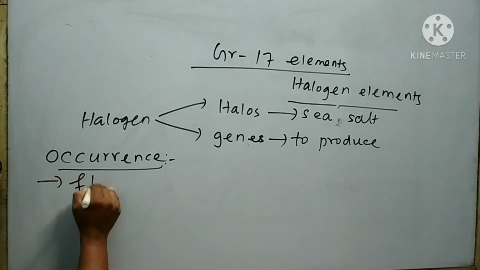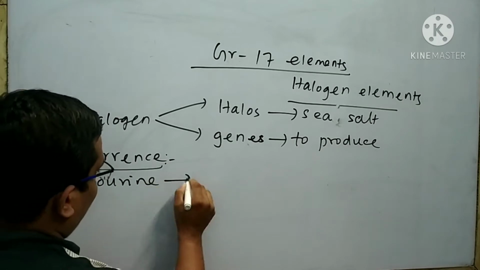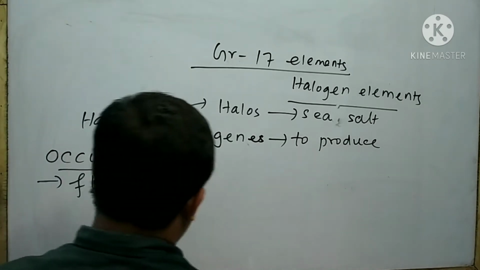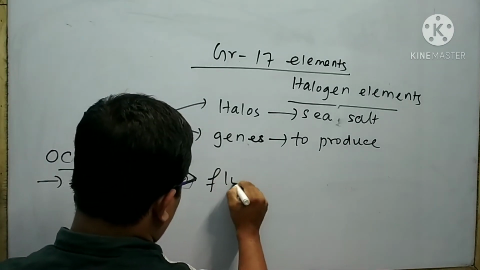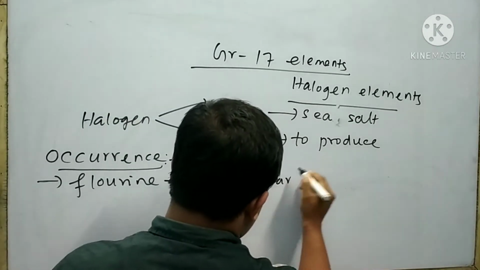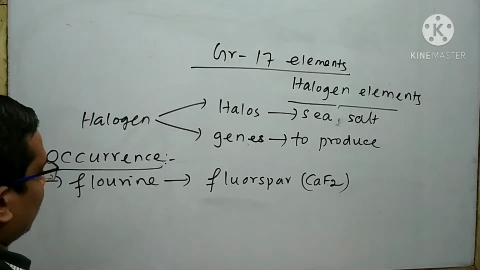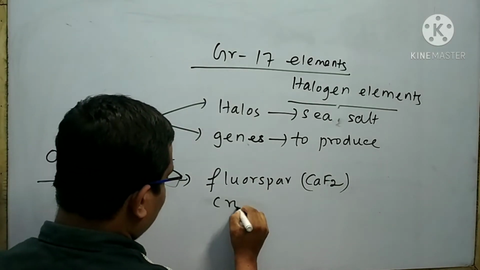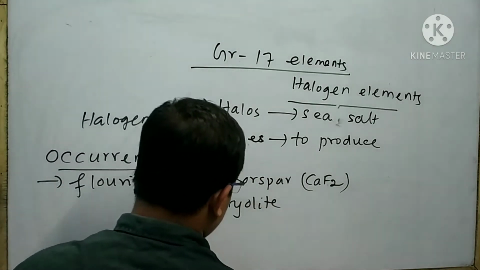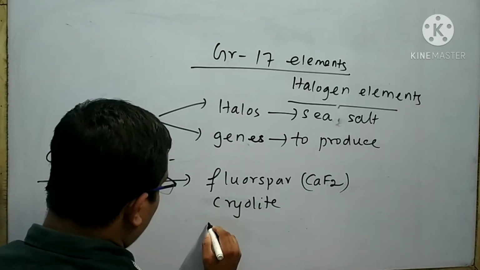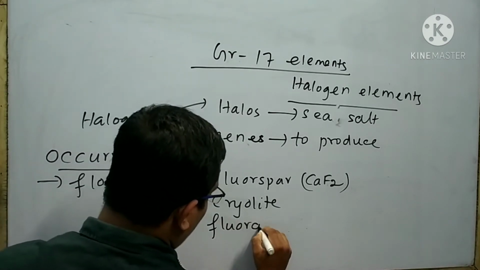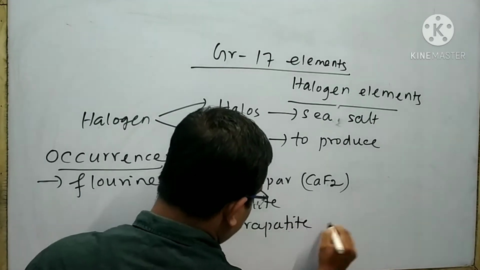First is fluorine. Fluorine is generally found in fluorospar, having formula CaF2. Fluorine is also found in cryolite. Fluorine is also found in fluoroapatite.